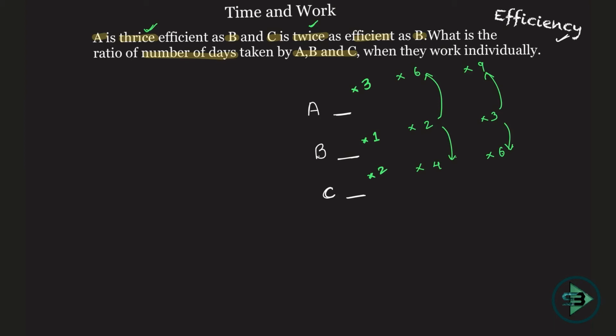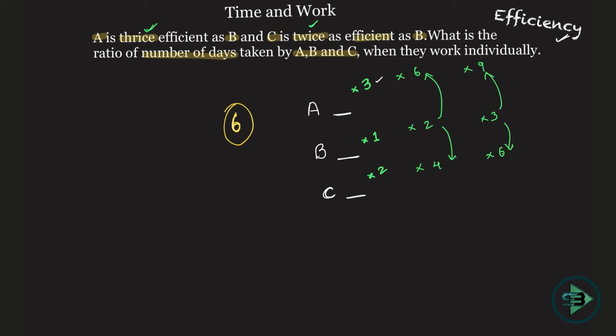I don't know exactly how many bricks they are putting up, and that's why it will be difficult to find the exact number of days, but obviously I can find the ratio of the days taken by them. So what will I do? Take the LCM of these, or just multiply: 3 into 1 is 3, into 2 is 6. If they are supposed to put in 6 bricks, and when they put in 6 bricks the work is done, how many days will be taken by A to put in 6 bricks?